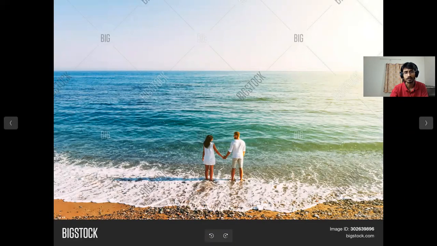Now, when you are taking portrait photography, we have to be very clear about how much of the background will be in the frame and how much space our subject is going to occupy. Let us say this is the photo. This photo is not a good example of portrait photography because the subject is occupying very little space in the frame. So we have to be decisive about this.